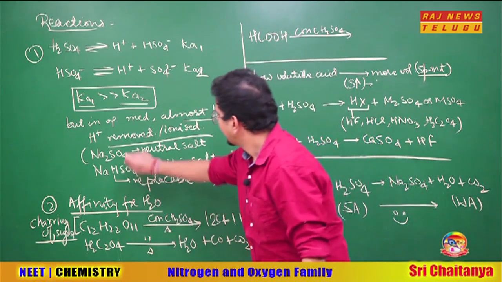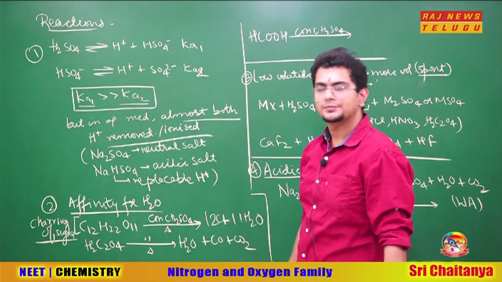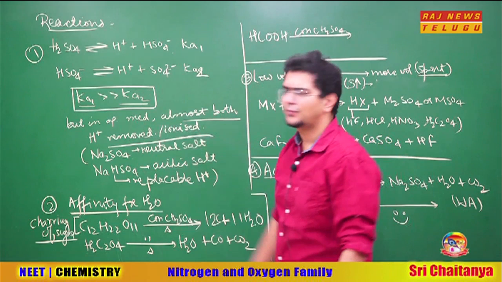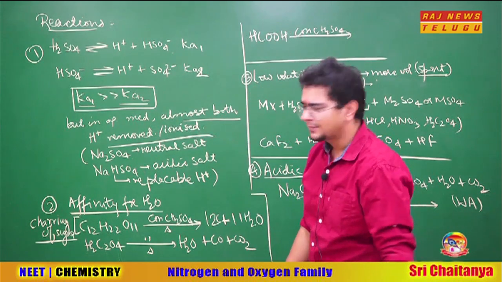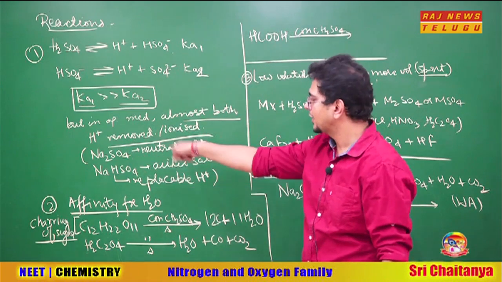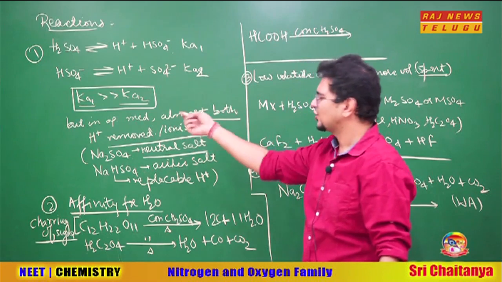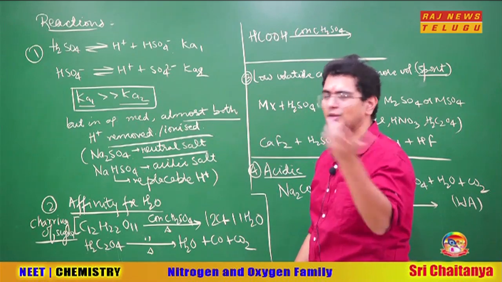Going ahead, it forms two kinds of salt. With HSO4-, NaHSO4 will be formed. With SO4 2-, Na2SO4, CaSO4 type of salt will be formed. This is hydrogen sulfate salt. This is sulfate salt. So sodium sulfate, sodium hydrogen sulfate is a neutral salt, a salt of a strong acid and strong base, just a neutral salt.